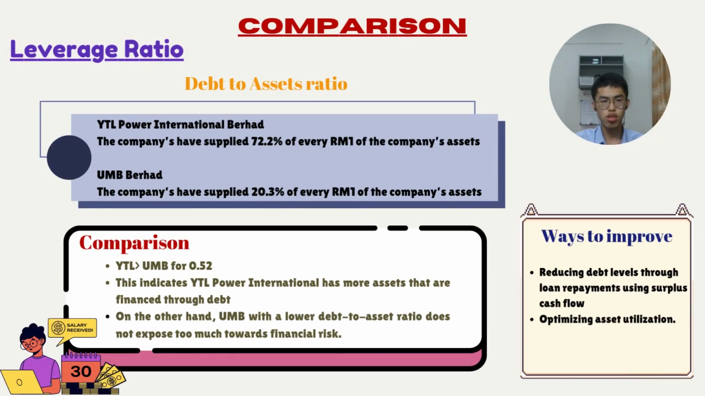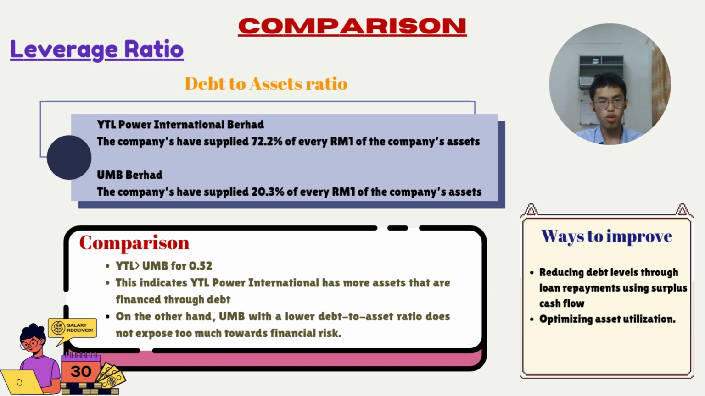Moving to the next part, which is leverage ratio for YTL and UMB. Debt to assets ratio for YTL was 72.2% while UMB was 20.3%. It indicates that YTL has supplied 72.2% of every 1 ringgit of the company's assets while UMB has supplied 20.3% of every 1 ringgit of the company's assets. It showed that YTL was 52% higher than UMB, and this indicates YTL Power International perhaps has more assets that are financed through debt.